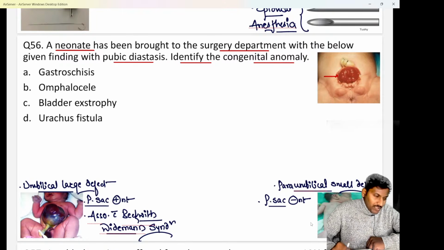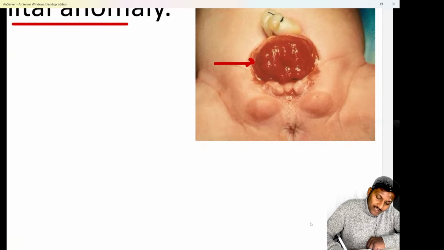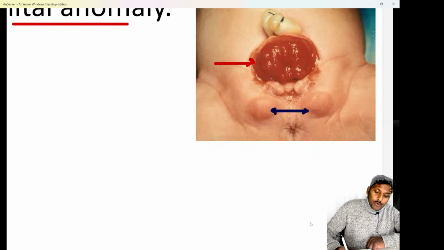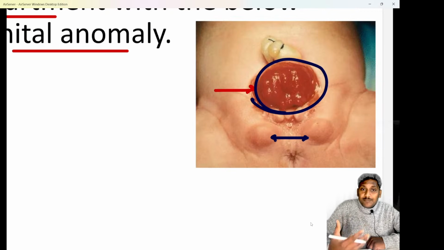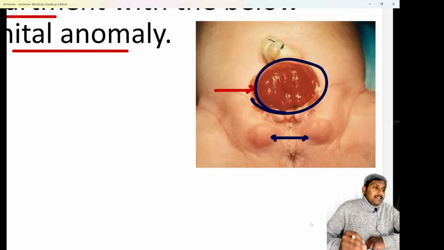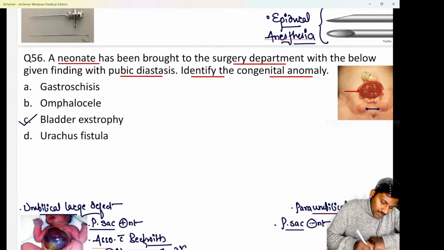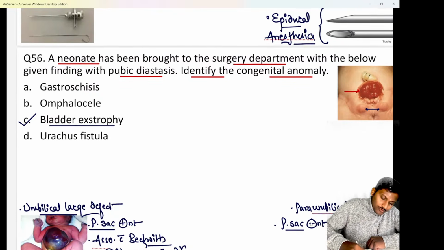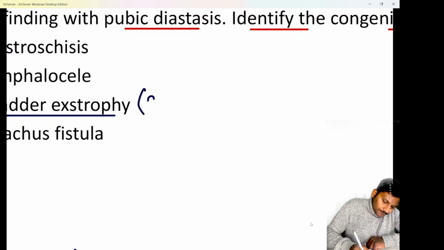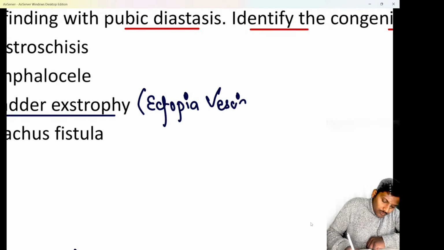So I hope all of you are quite aware this neonate is not having the fusion of the pubic bone, that is known as pubic diastasis. Second important, you will see that the urinary bladder is exposed. The anterior abdominal wall is deficient over here, and that's the reason the urinary bladder is directly exposed to the external environment. This is a classical condition, option C, bladder exstrophy, also called ectopia vesicae, beta.